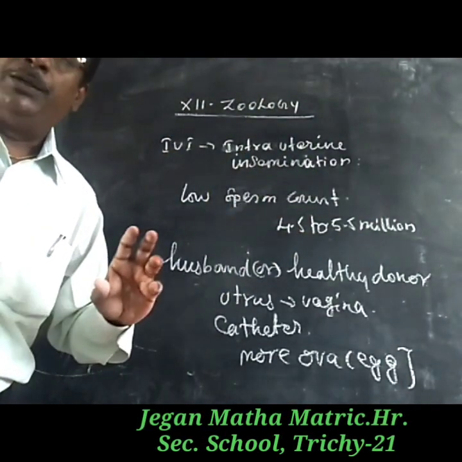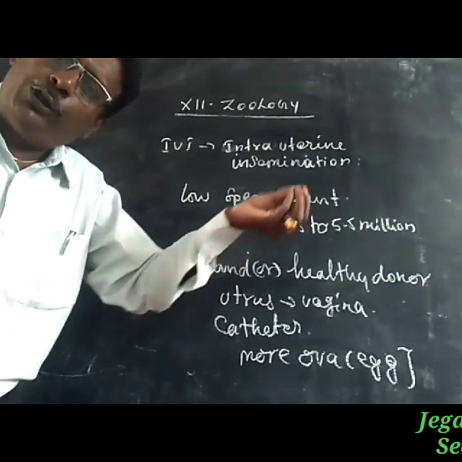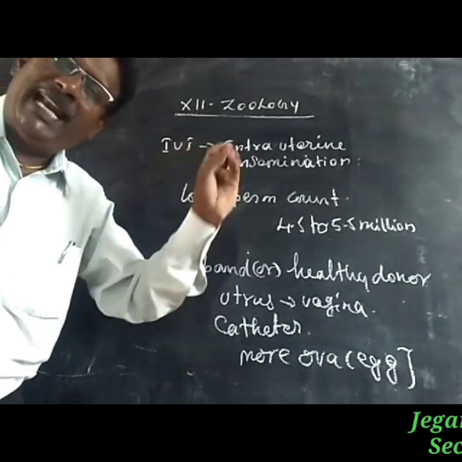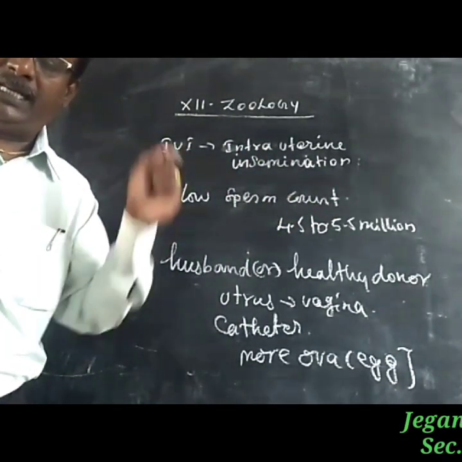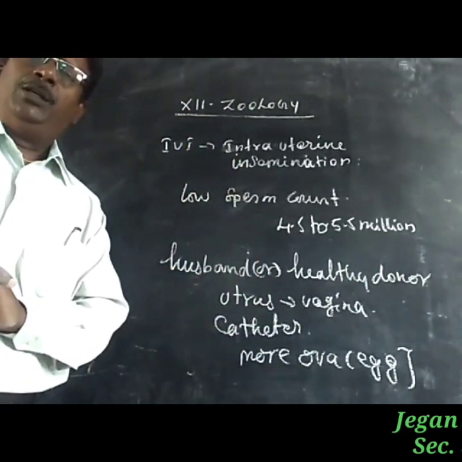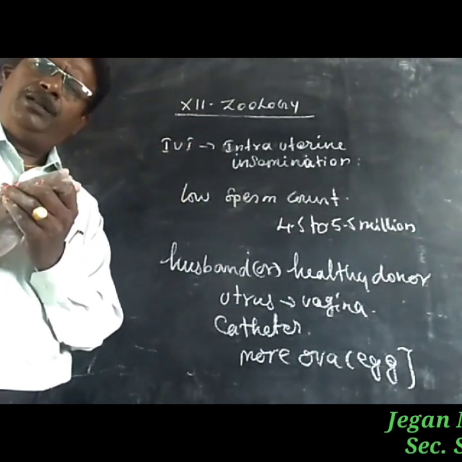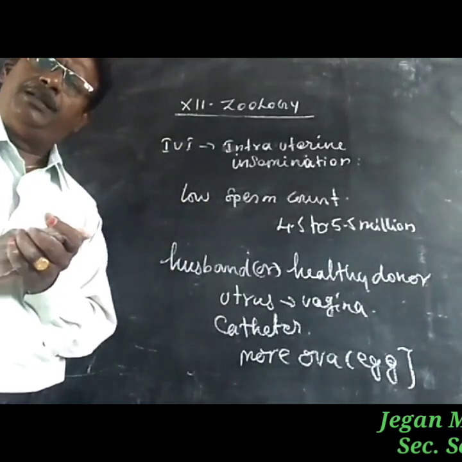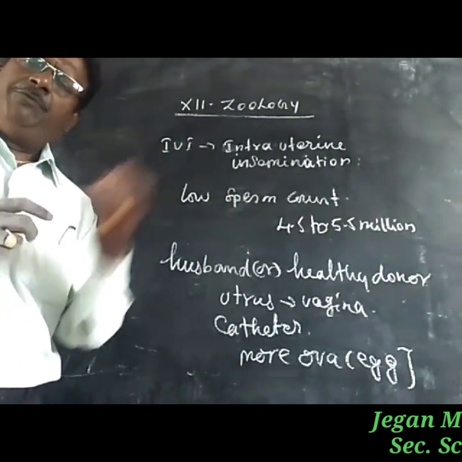Now from the uterus, the sperm swim into the fallopian tube to fertilize the egg, and the result is a normal pregnancy. Here, the female is normal. The female reproductive system has better quality, but the male sperm count is very low.